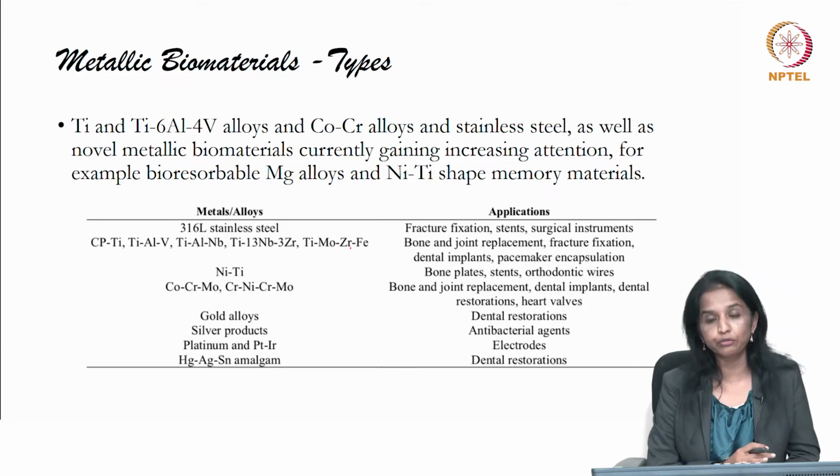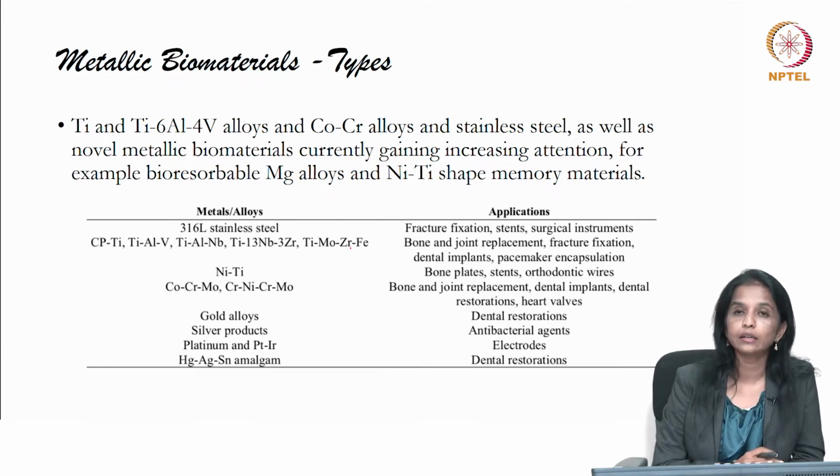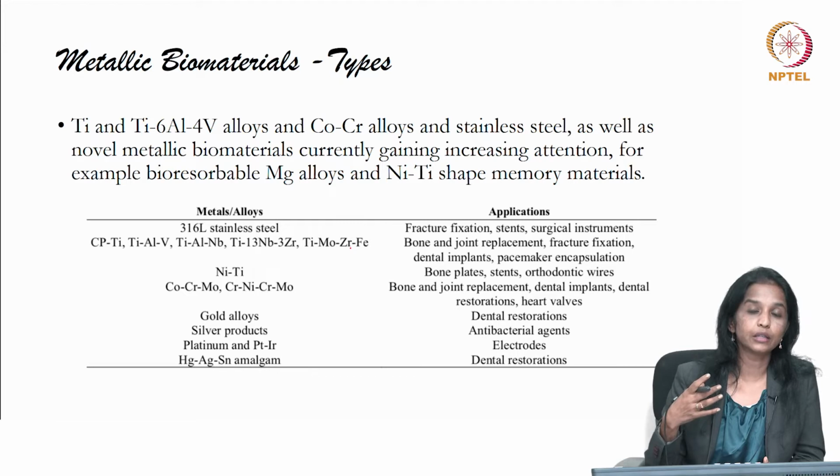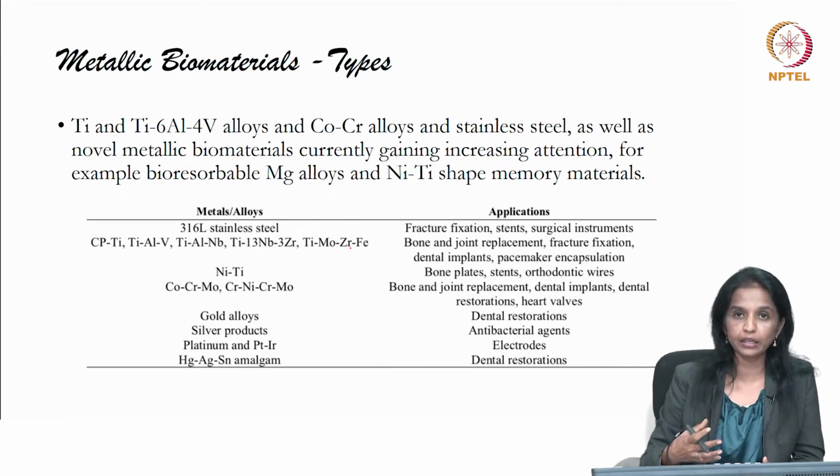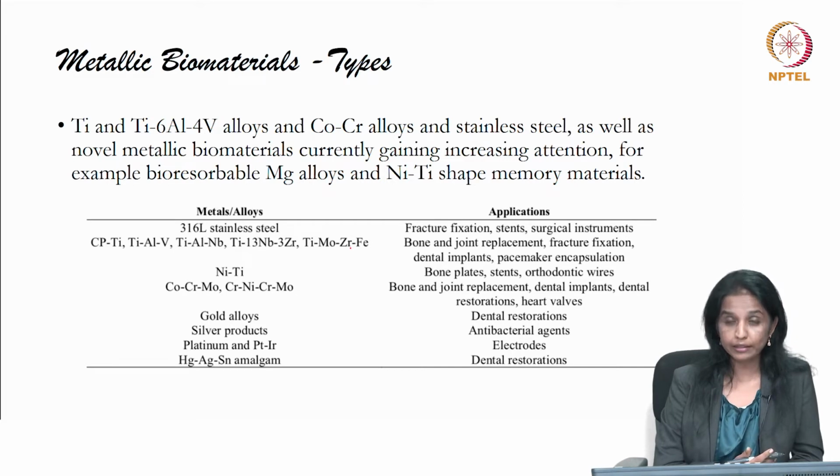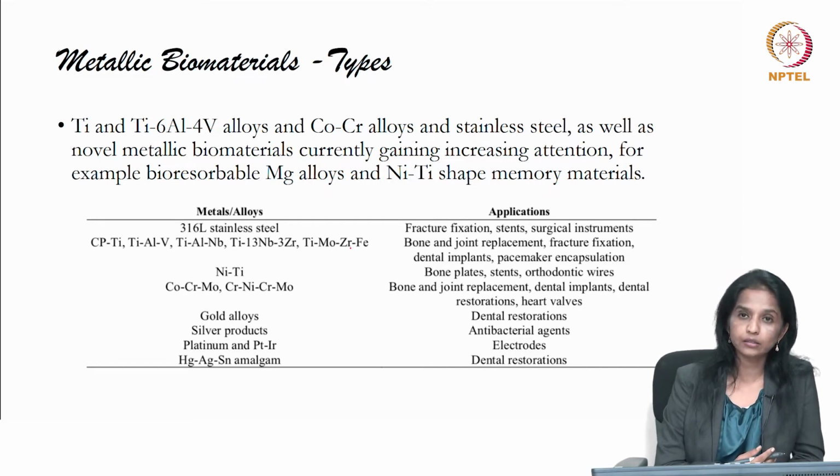The advantage of titanium based alloys is that they are more lightweight, and as it is more lightweight, the difficulty in carrying the implant, if it is going to be a larger replacement, becomes easier for the patient. So titanium is more preferred than even cobalt and chromium.